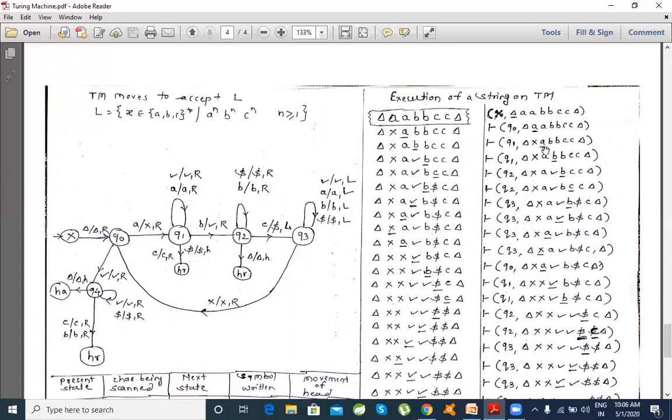Being in Q1, if I see A, I'm not interested in the next A; I'm looking forward to having a B on the input. So being in Q1, A will be replaced by A and move towards right.